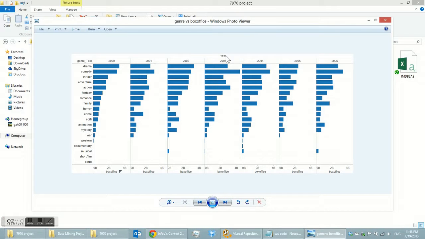And if we take a look at the year change from 2000 to 2006, drama and comedy are the top two, and then thriller, and maybe adventure, action, and then family.